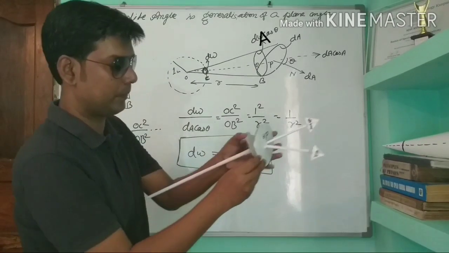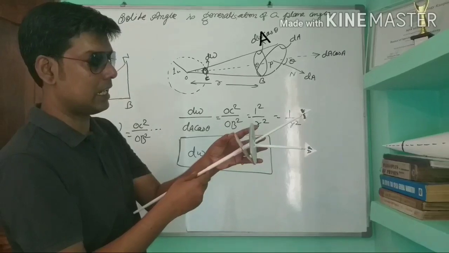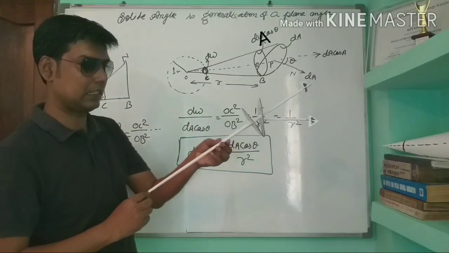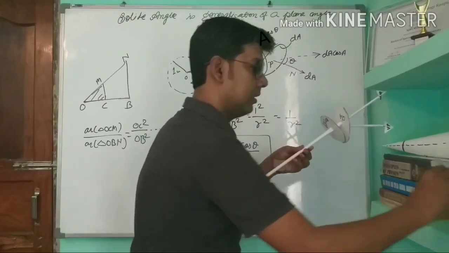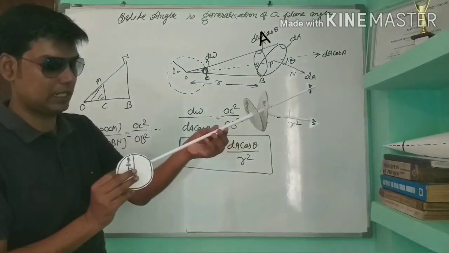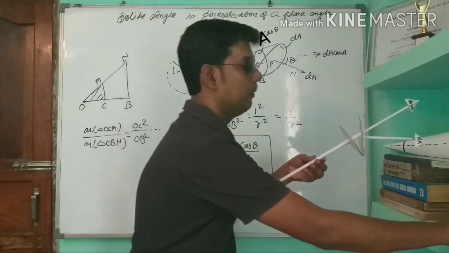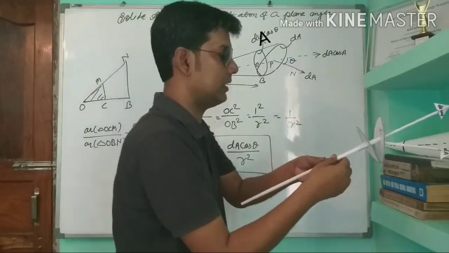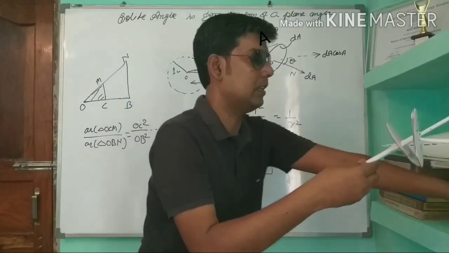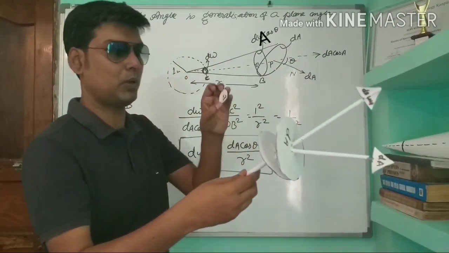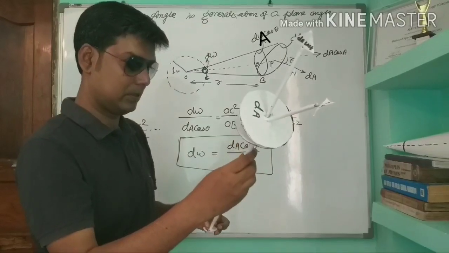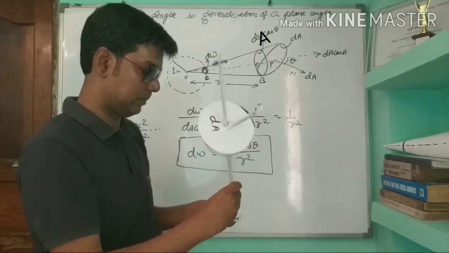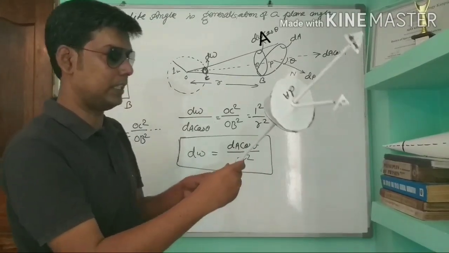Now we constructed a small sphere here. Because of this surface area, I am inserting this small area before. So this is a small area.